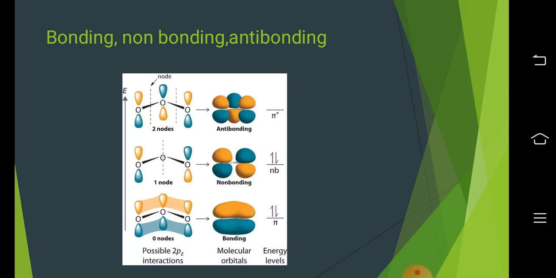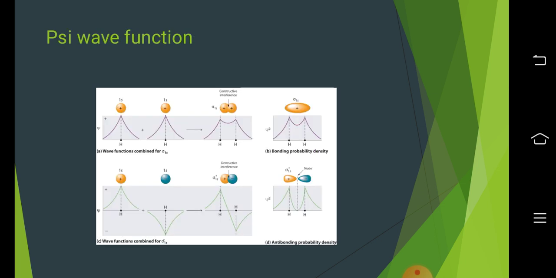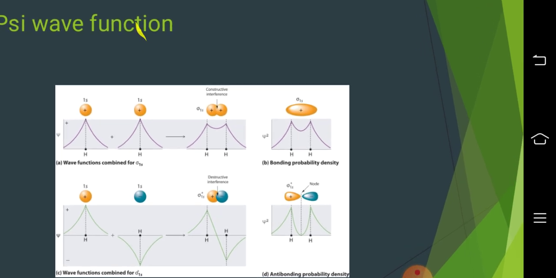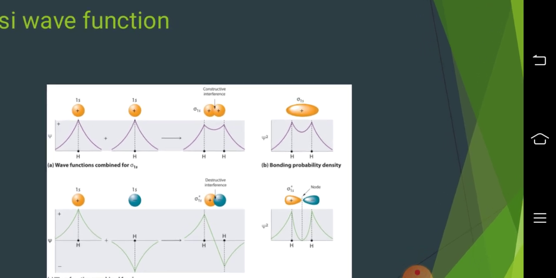We have to see the combination of p orbitals as shown towards the left and take notice of the nodes shown. This is a wave function. The 1s orbital combination is shown. Since we are talking about molecular orbital theory, two 1s orbitals combine to give rise to a molecule.